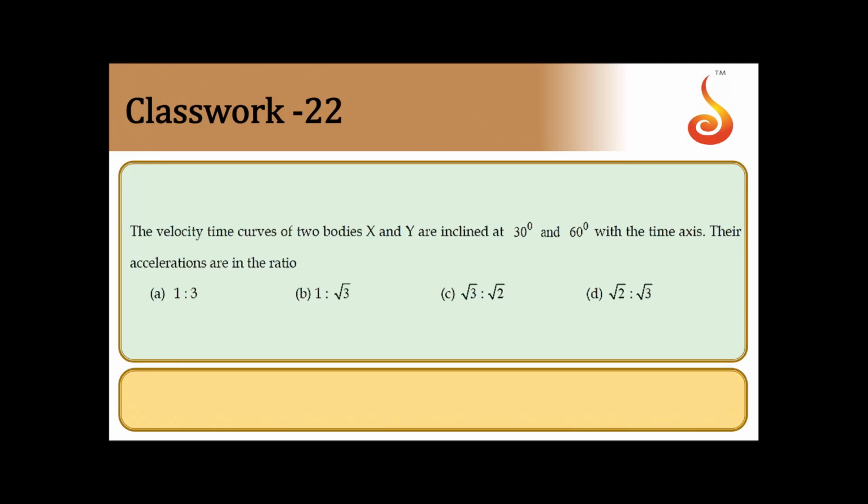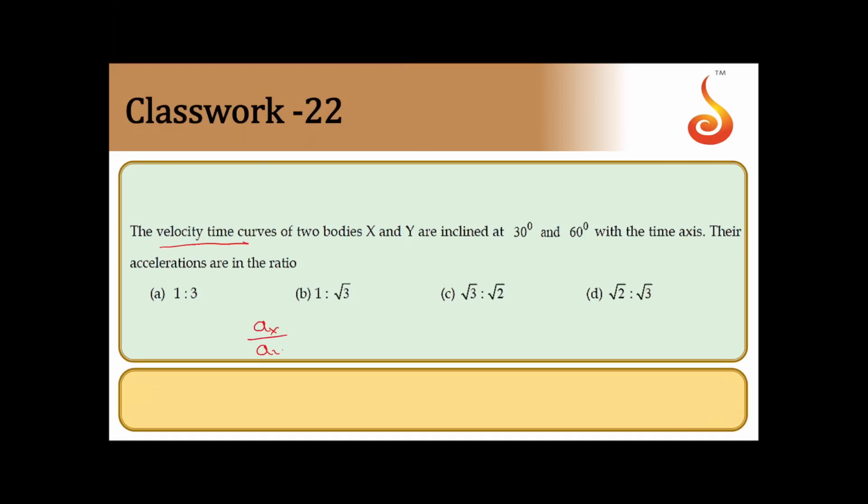Let's we shall move on to next one. Velocity time curve for two bodies x and y are inclined at 30 degree and 60 degree with the time axis. Then the accelerations are in the ratio. See, it is velocity time graph. So slope of velocity time graph gives you acceleration. So you need to find ratio of their accelerations.